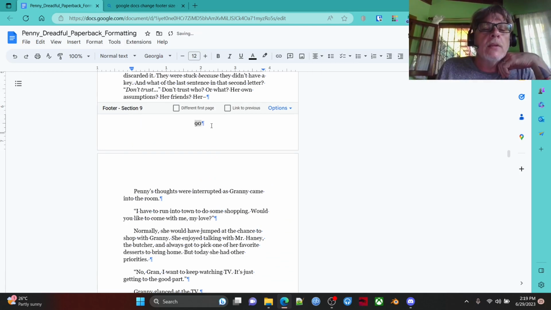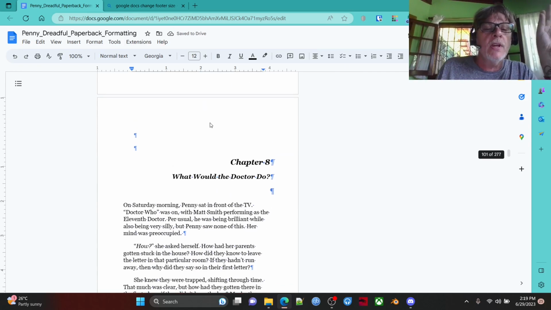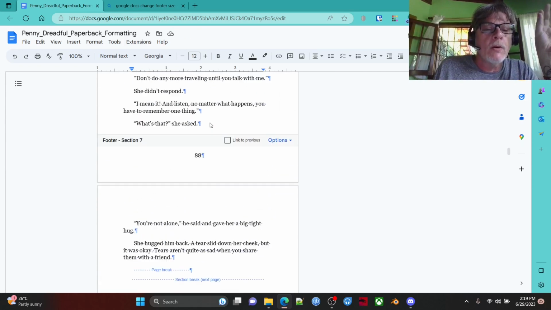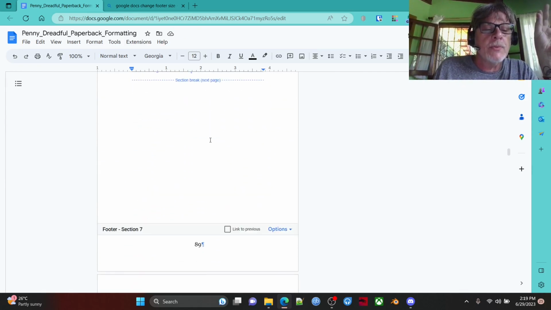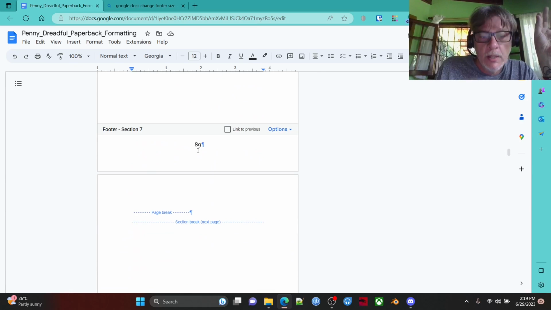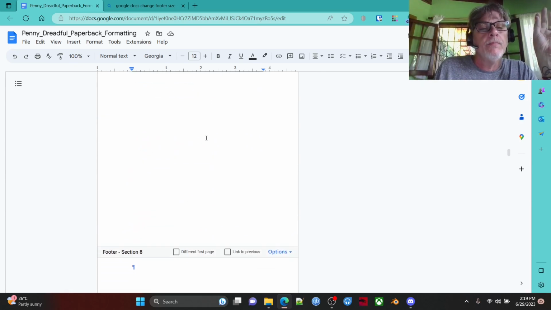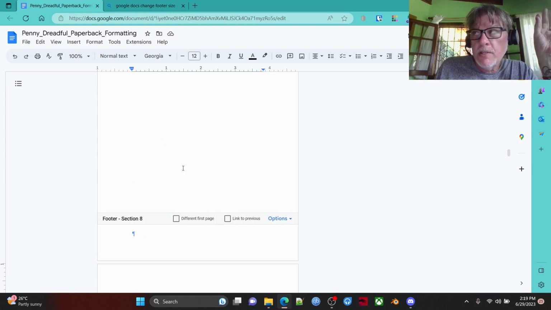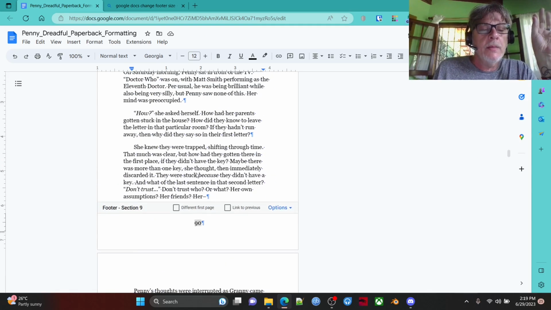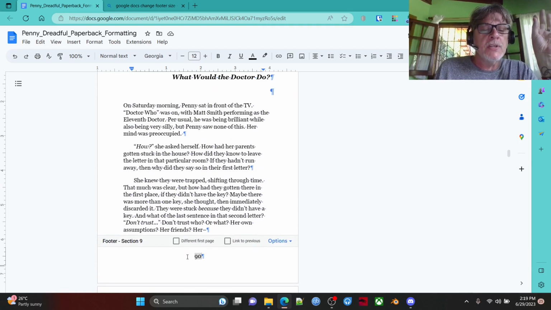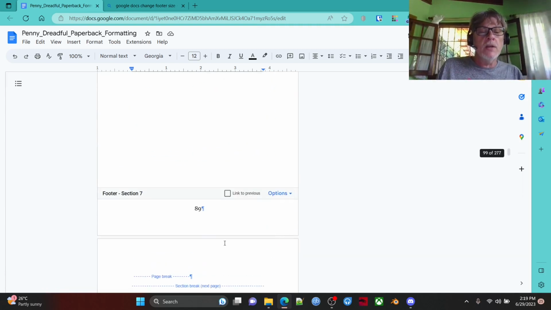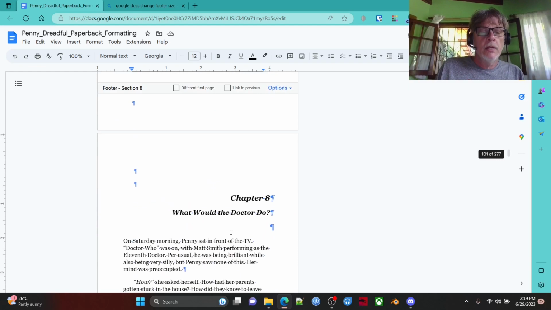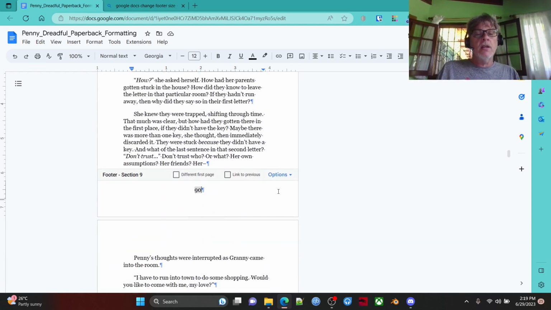And then align. Okay, so let's look at what we've done here. All right, the end of the last chapter, which is section 7, ends on page 89. Our blank page has no page number, and the beginning of our new chapter, which is now section 9, starts at 90. So it goes from 89, we don't number the blank pages, to 90. We got it now. Now it's a piece of cake, okay?